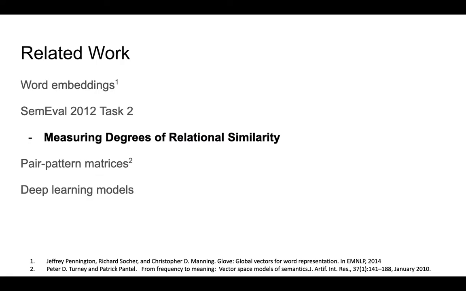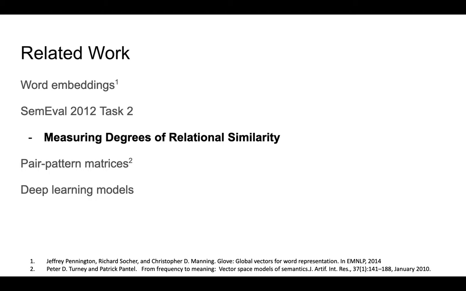And so in terms of the more related work that has been done, as I mentioned before, one is with word embeddings, and also on the analogy relations itself, there was a SemEval 2012 test, which was used to measure degrees of relational similarity. What I mean by that is, suppose given A is to B, there's one relation, and then C is to D, which also has some relation. How similar is the relation A to B as C is to D?